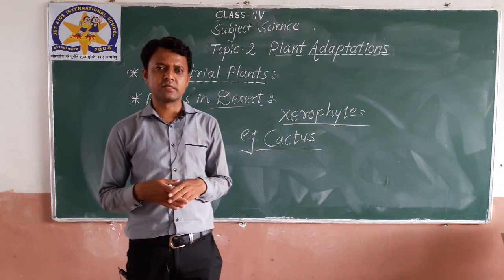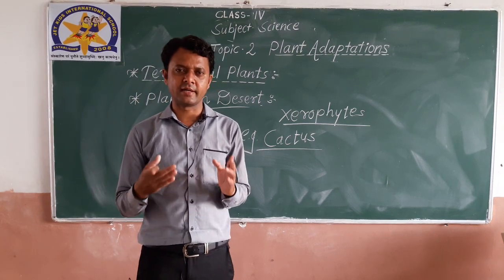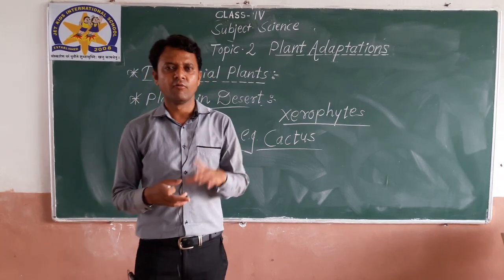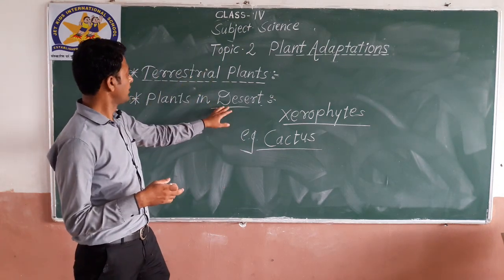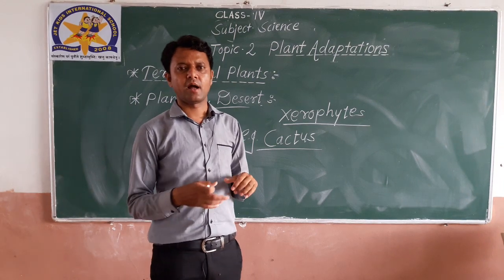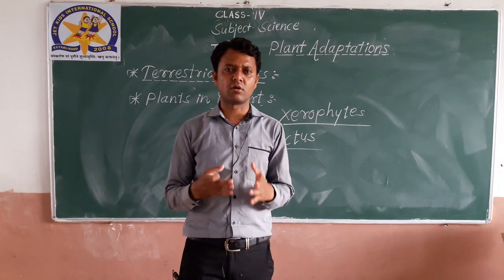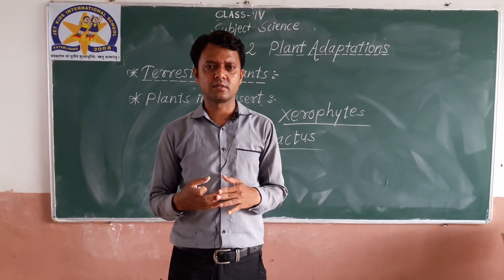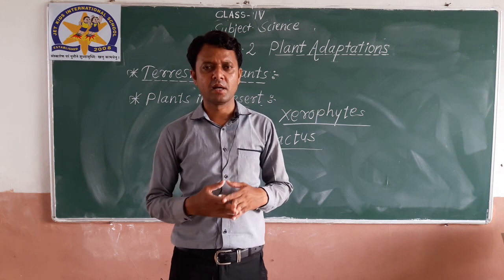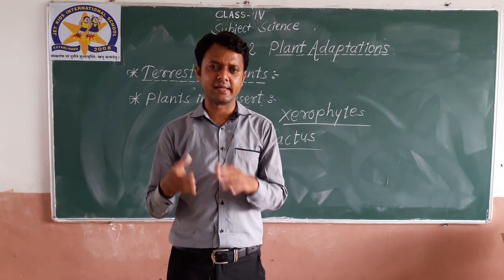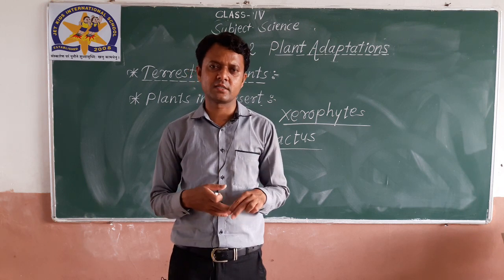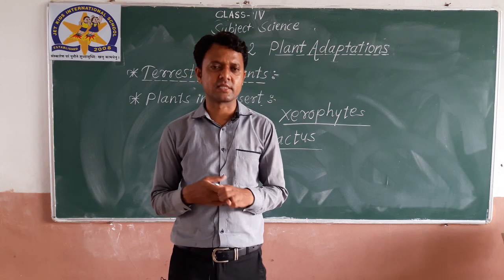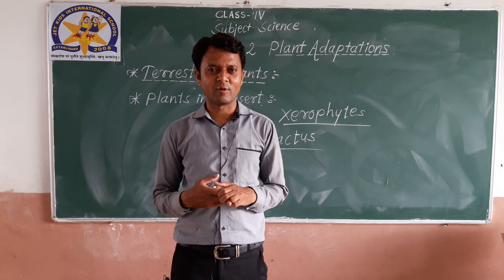In the next video we will see the next part, that is terrestrial plants we are discussing. The first part we have seen today, that is plants in desert. Now we will see plants in marshy areas, plants on plains, plants in coastal areas, and plants in mountains and hills, where there are very cold conditions, so what are the adaptations of plants, and all these things we will discuss in the next video. Okay, so that much for today.